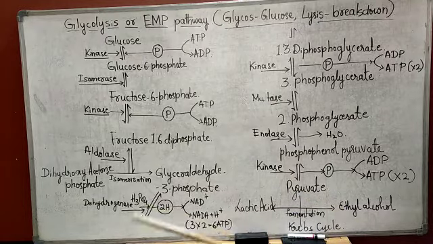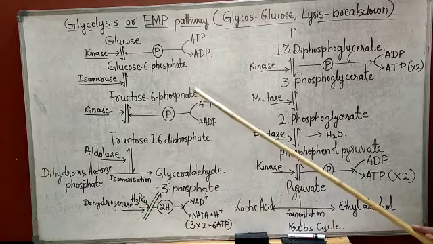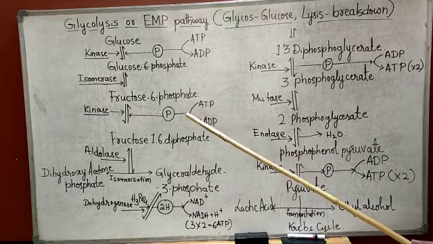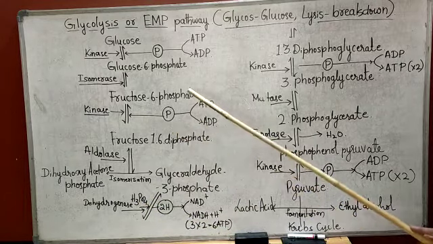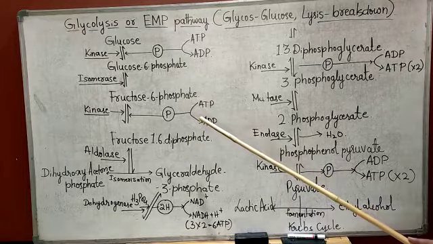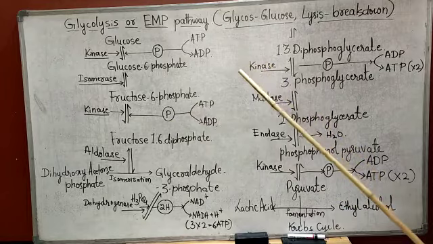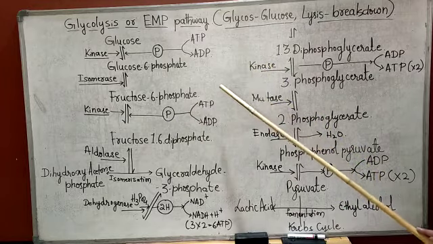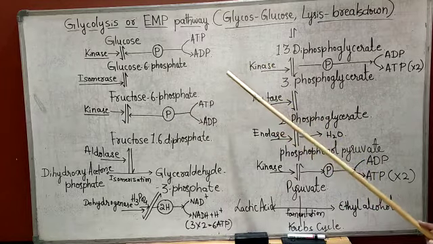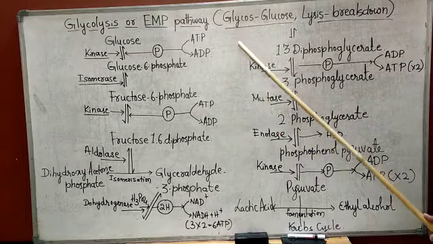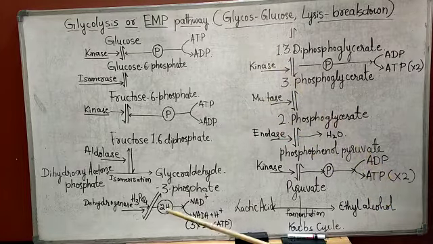This glycolysis is common for both aerobic as well as anaerobic respiration, where oxygen is not used, and this takes place in the cytoplasm of the cell.